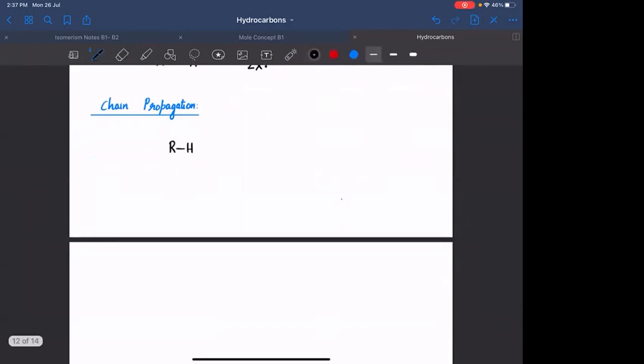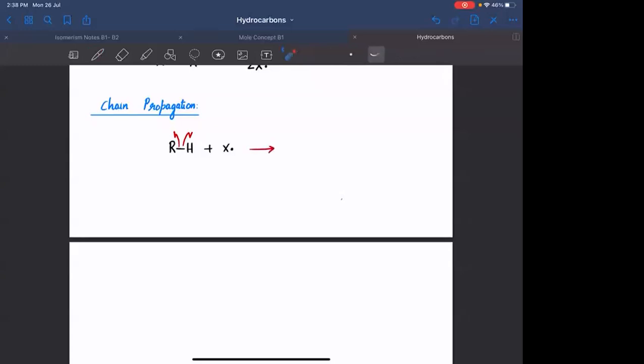So if RH reacts with an X free radical, this is a free radical and this is a neutral molecule. Whenever a free radical reacts with a neutral molecule, you need to break the bond in homolytic fission and form free radicals.